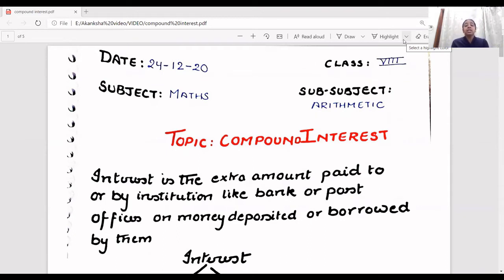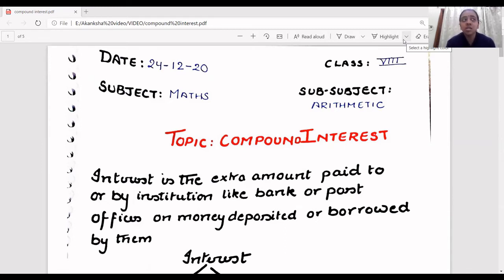So what do you mean by interest? Interest is some extra amount that you pay to an institution or an institution pays to you. Be it any institution like a bank, maybe a post office, where you deposit your money or where you borrow money from. When you go to a bank and say, keep my money for 1 year or 2 years, after 1 or 2 years the bank will give you something extra on that money.